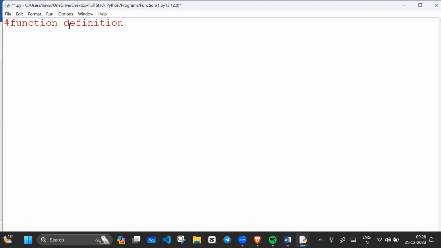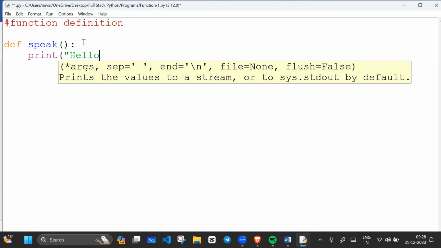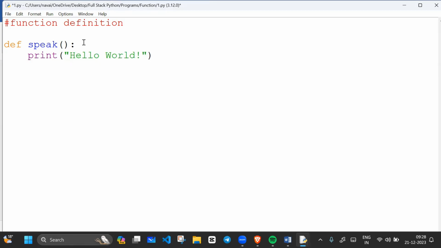So how can we write a function definition? First we give the keyword def. Then I will write the function name, like speak. Speak is the function name. The function name should be an identifier, and an identifier cannot be a keyword. Then a colon. For example, if I say print hello world, this part is known as the function definition.